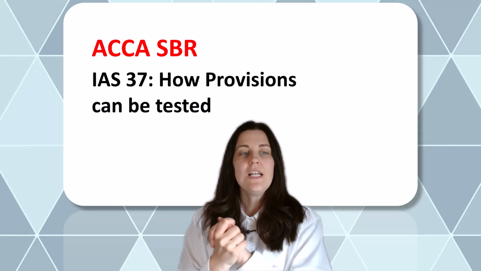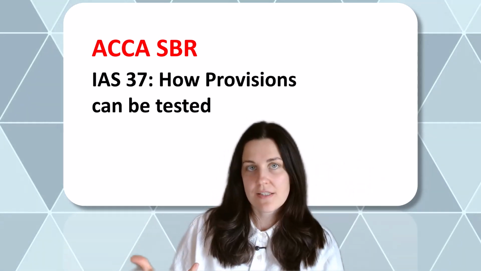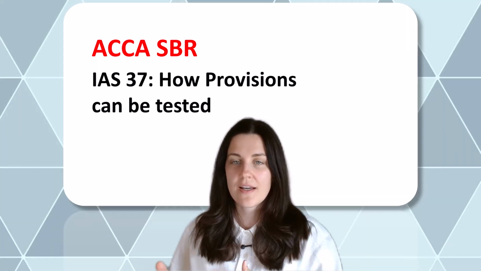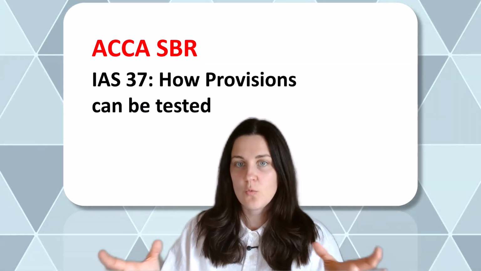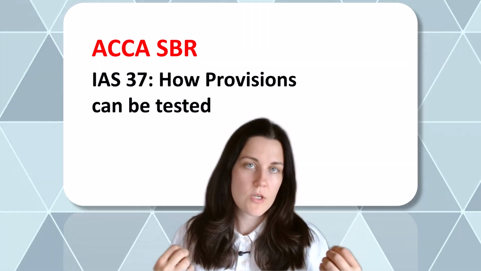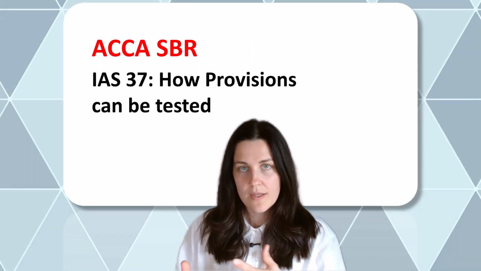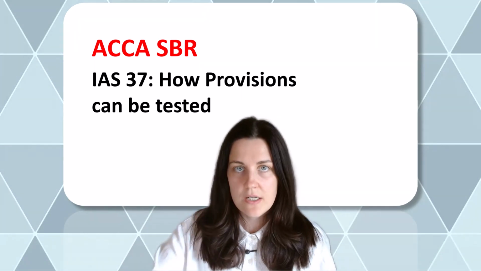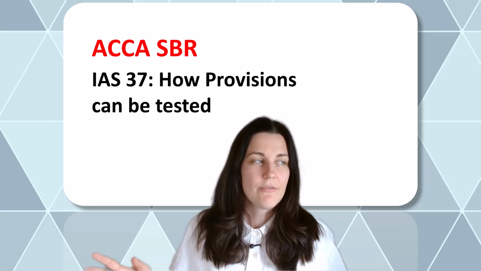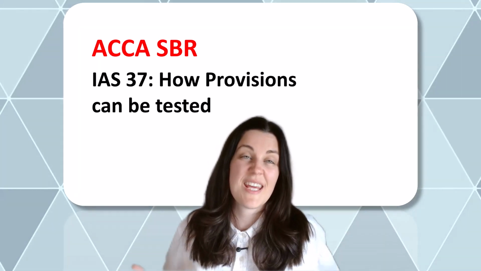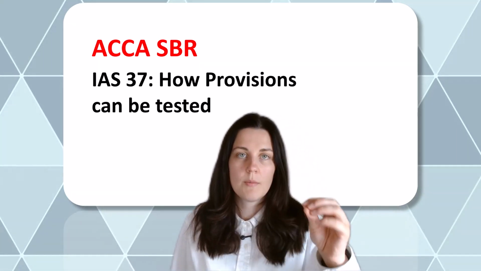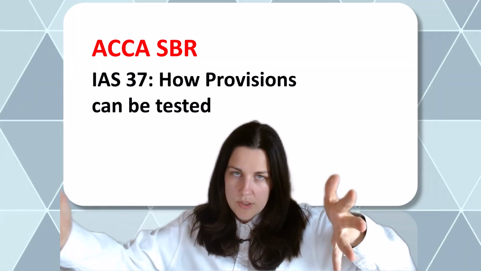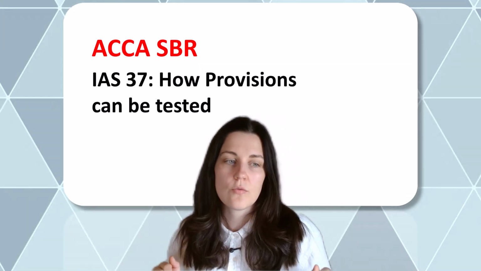We are going to look at contingent assets. Not very often, but still, the examiner likes to say that the provision was decreased by the payment from the insurance company. We need to see whether the payment is actually virtually certain, so that it has been authorized. There is a signature from the other party. If it is just a practice that they usually pay, then the payment will be probable but not virtually certain, so we will just talk about it in the notes, but we will not recognize it.